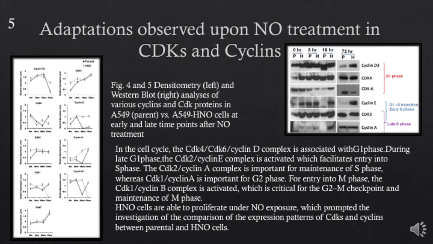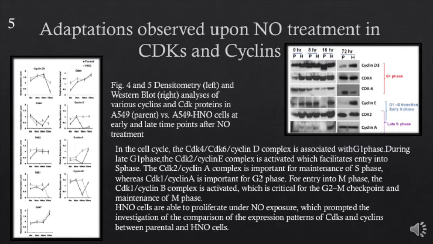Okay, now we're going to go over the adaptations observed by nitric oxide treatment in CDKs and cyclins. So in the cell cycle, the CDK4, CDK6, cyclin D complex is associated with the G1 phase. During late G1, the CDK2 cyclin E complex is activated, which facilitates entry into the S phase.